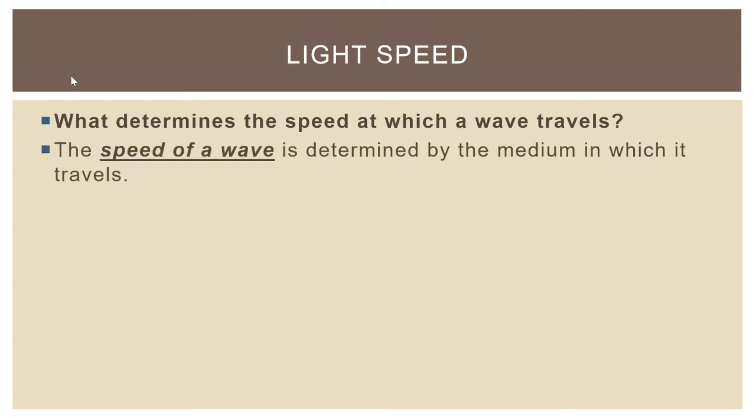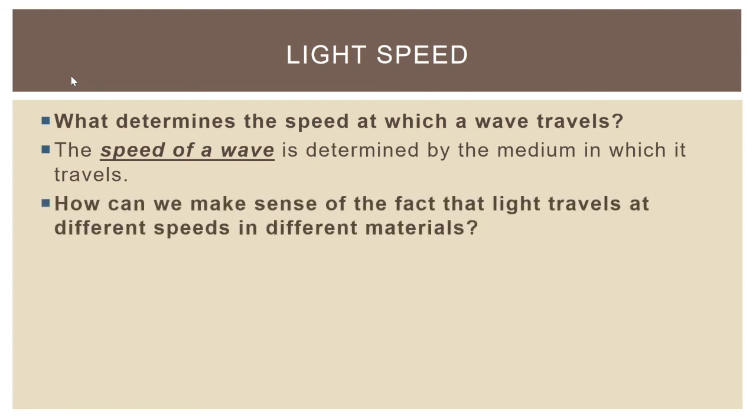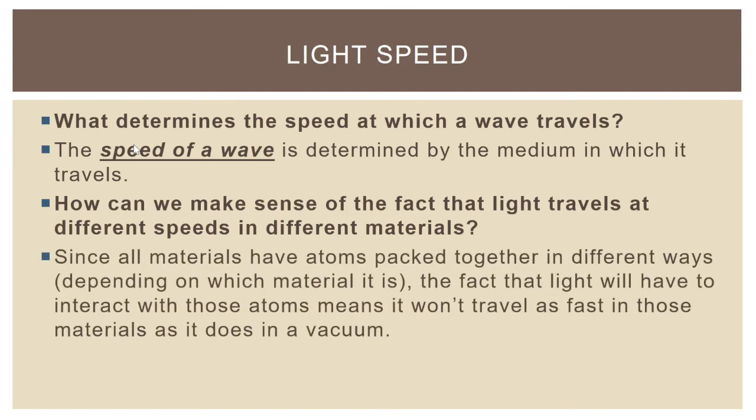And we said the speed of a wave is determined by the medium in which it travels. Remember, we said same speed, same medium. So if the speed is determined by the medium, how can we make sense of the fact that light travels at different speeds in different materials? Well, since all materials have atoms packed together in different ways, depending on which material it is, the fact that light will have to interact with those atoms means it won't travel as fast in those materials as it does in a vacuum. A vacuum is purely empty space.